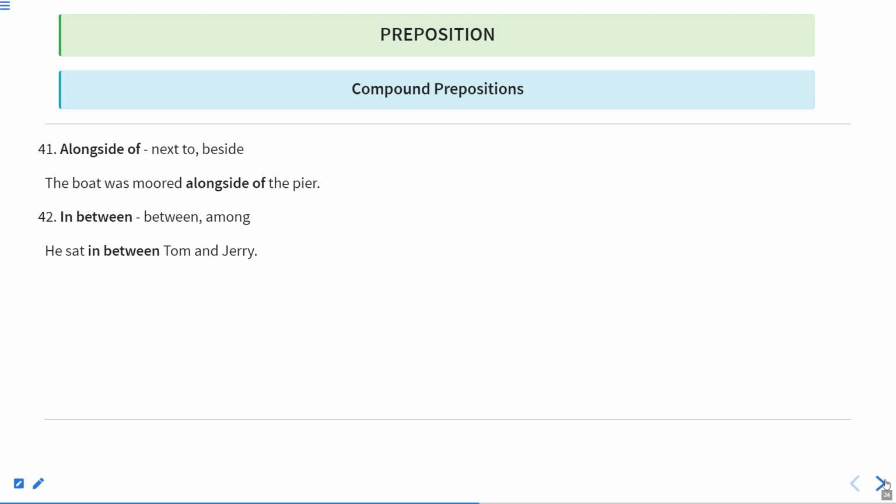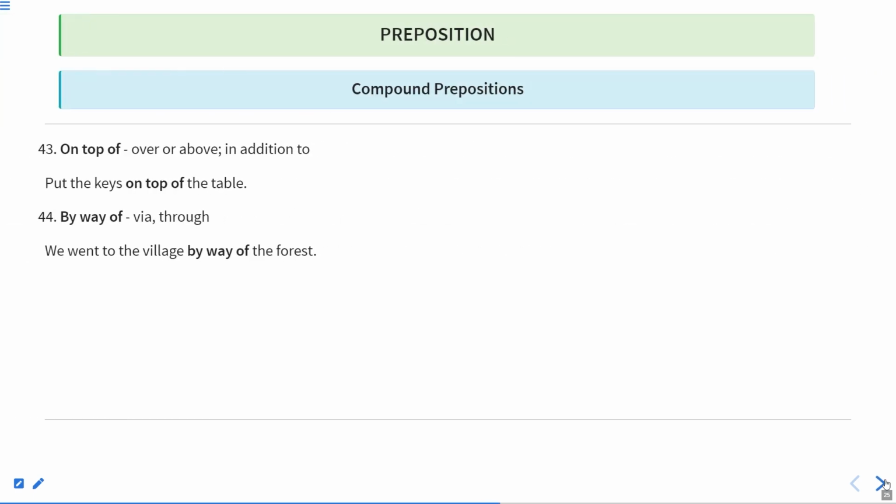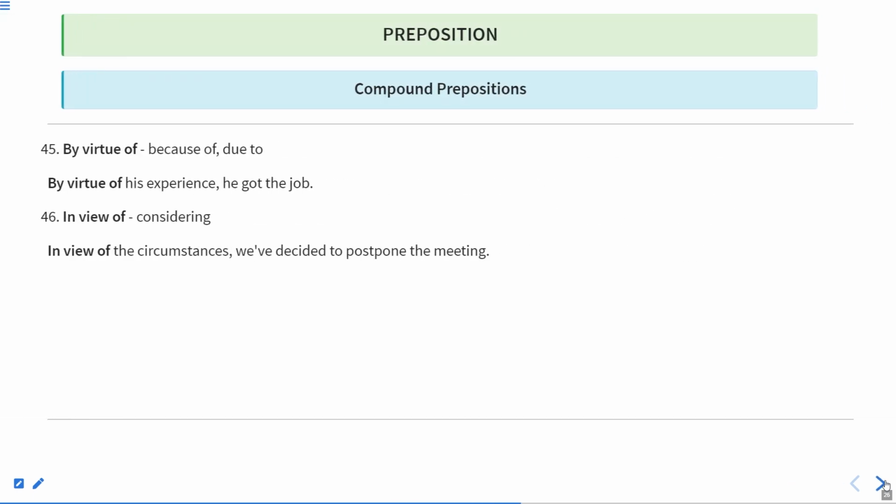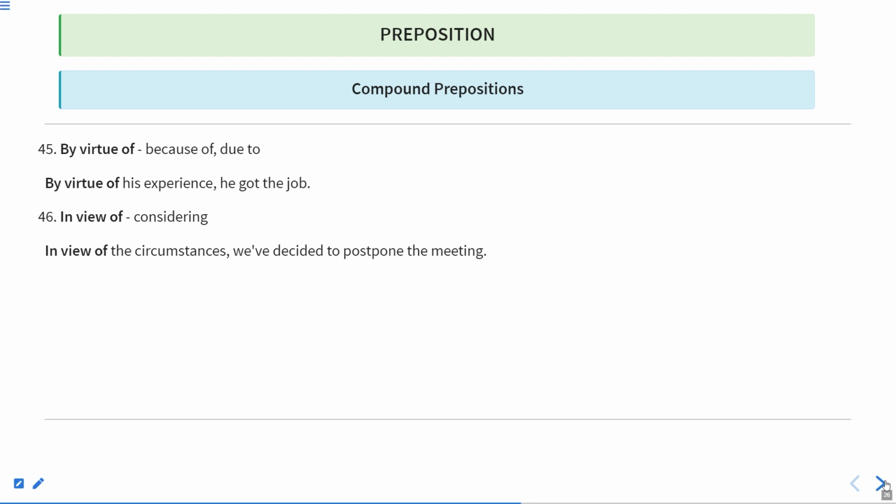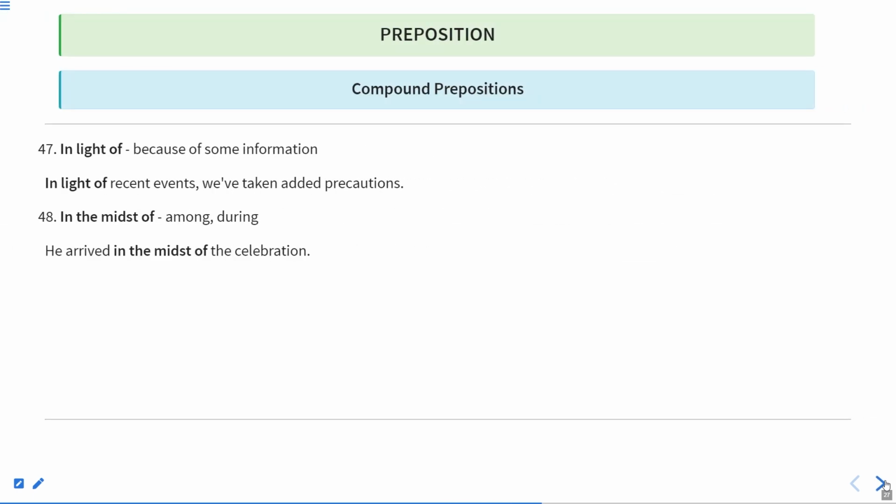Alongside of, next to, or beside, in between, between and among. On the top of, over or above, in addition to, by the way of, via or through. By virtue of, because of or due to, in view of, considering. In light of, because of some information. In the midst of, among or during.